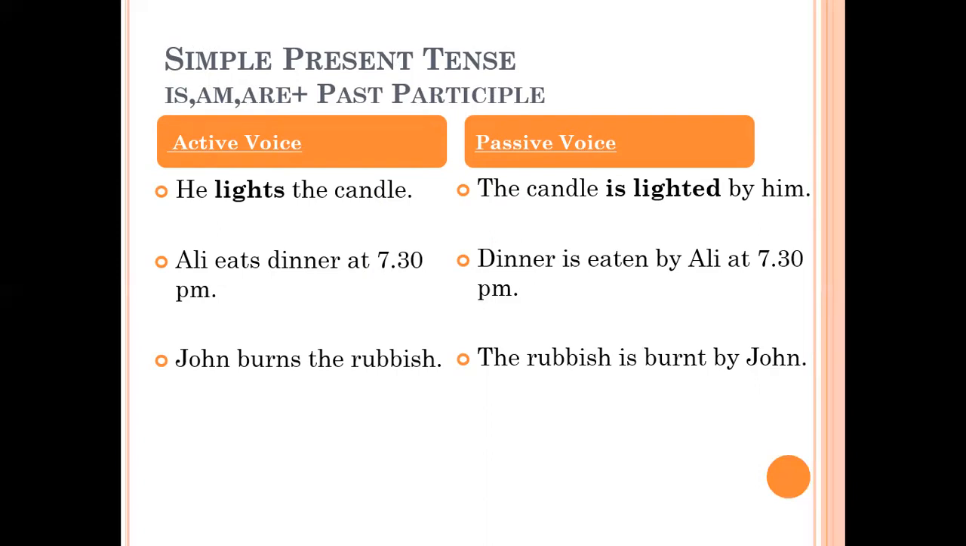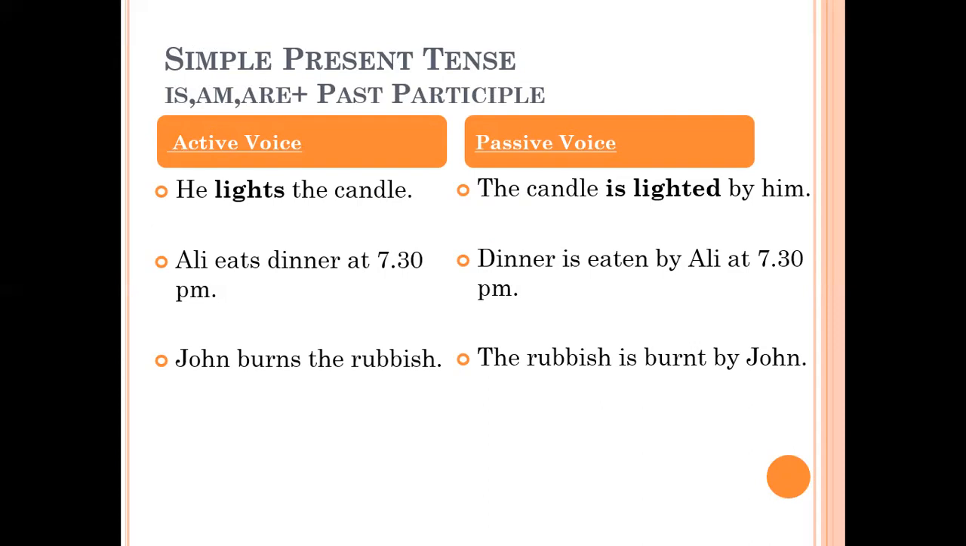And lighted is the past participle. So now see, the candle is lighted by him. So double verb you can see in this sentence. If the sentence is in simple present tense, so you are going to use either is, am or are. These all are to be form of the verb with past participle.